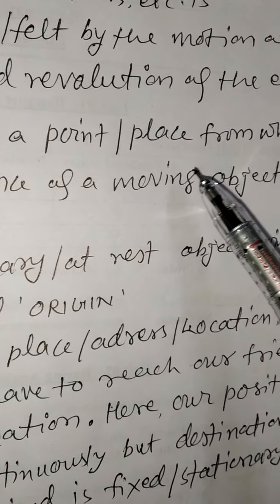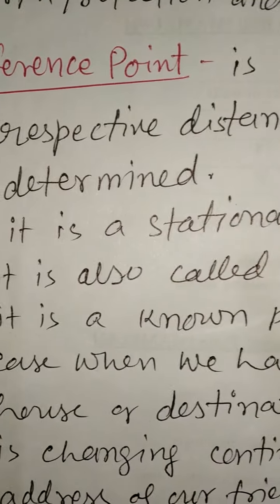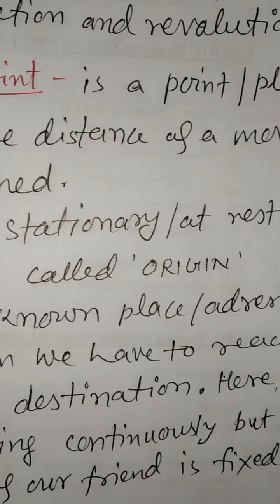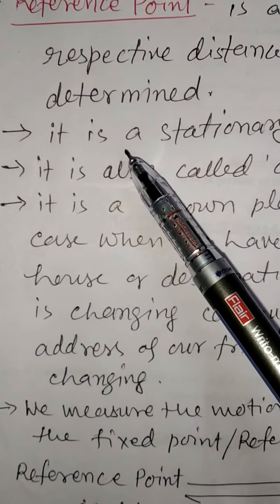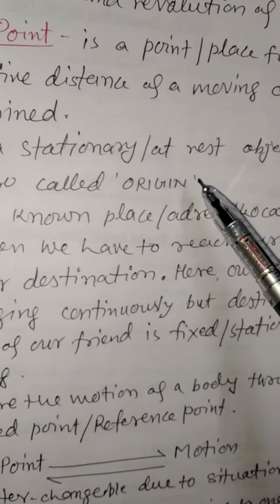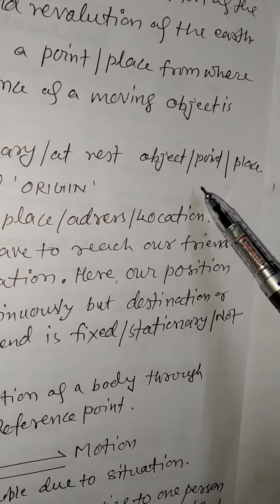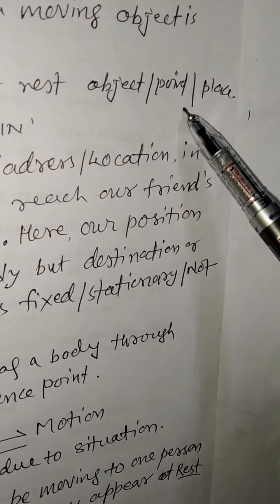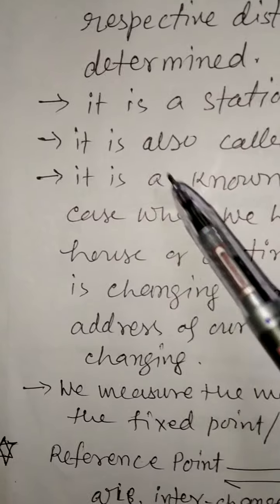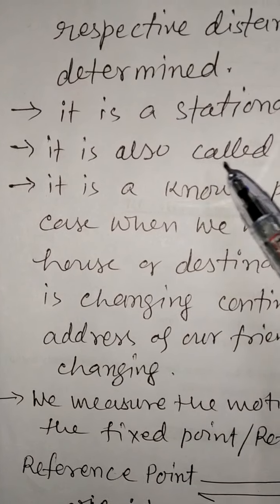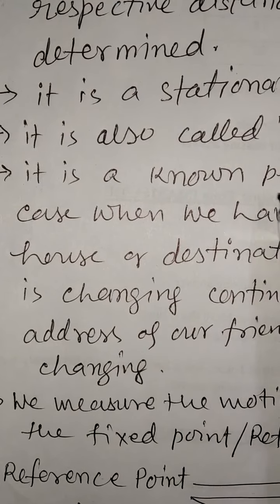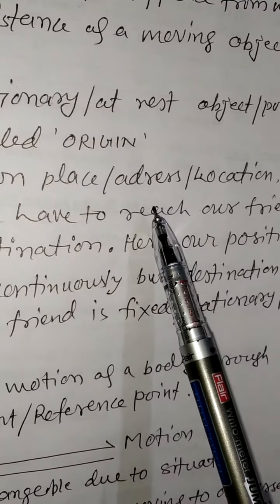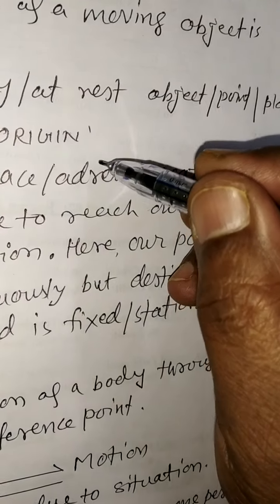So, reference point is a point or place from where the respective distance of a moving object is determined. Reference point is a stationary or at rest object, point or place. Reference point is also called origin. Reference point is a known place or address or location